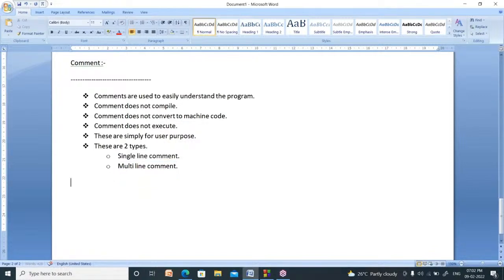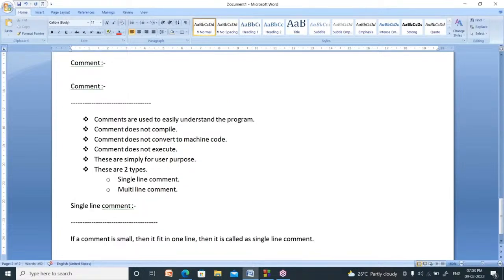Now, what is the meaning of single line comment? Single line comment means if a comment is so small that it fits in one line, then it is called a single line comment. That's it. If a comment is small and fits in one line, it is called a single line comment.